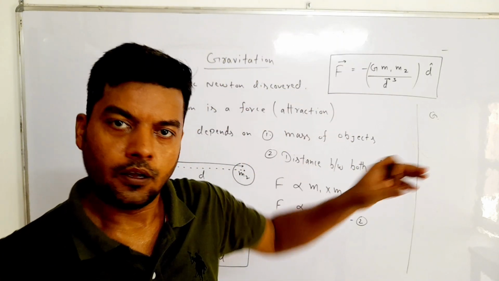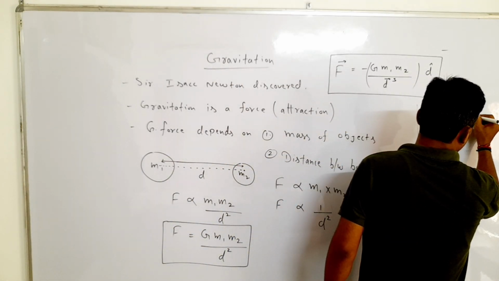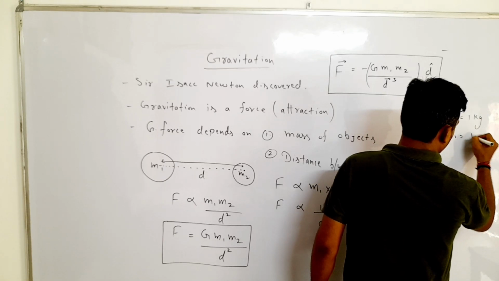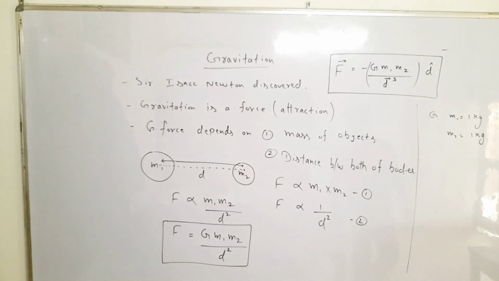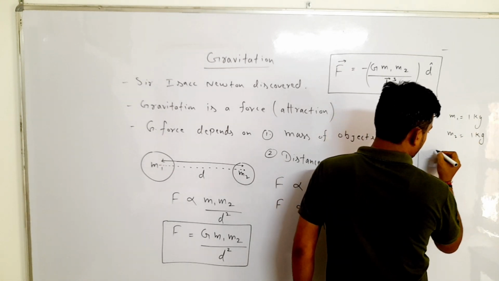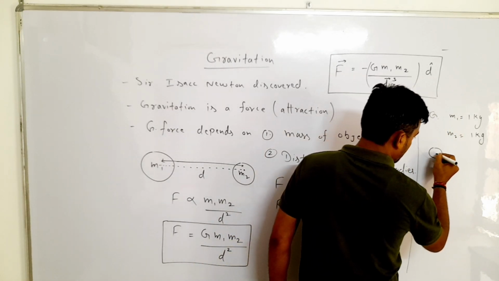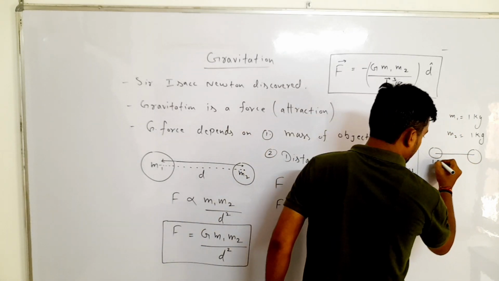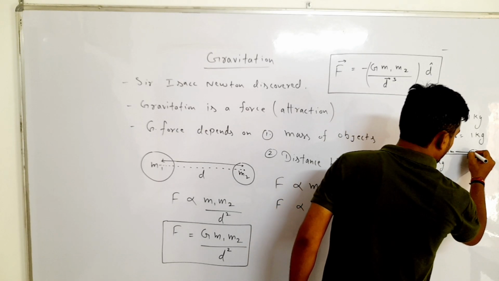We have to find the force of gravitation between both of the bodies. m1 is equal to 1 kg and m2 is equal to 1 kg. Distance is also 1 meter.